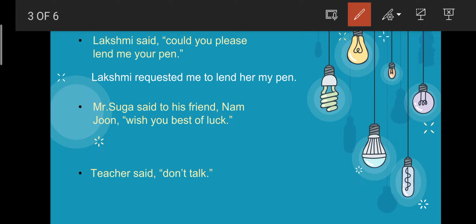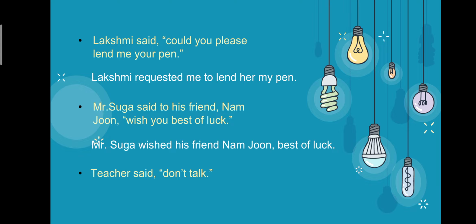Right. So the next question, Mr. Suga said to his friend Namjoon, wish you best of luck. So it is a wishing sentence. Here we can use the reporting verb as wished itself. So Mr. Suga wished his friend Namjoon best of luck. Simple, right? Mr. Suga wished his friend Namjoon best of luck.